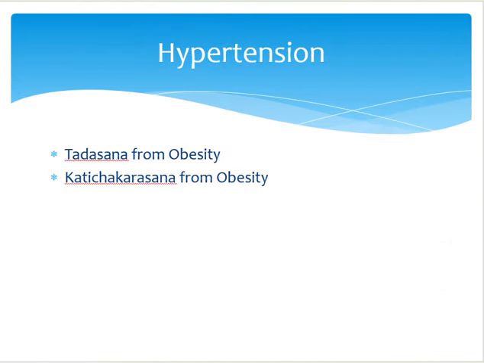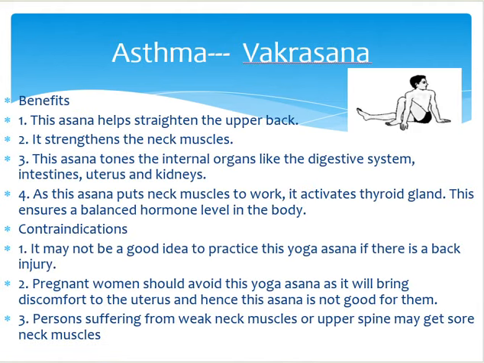Coming on to the hypertension, I would also like to mention for asthma, you can write Urdhva Hastasana, Urdhva Mandukasan, Bhujangasan, Dhanurasan, then Ustarasan, Vakrasan, Kapalbhati, Gomukhasan, Matsyasan, Anulom Vilom. So all these asanas can be written for asthma.